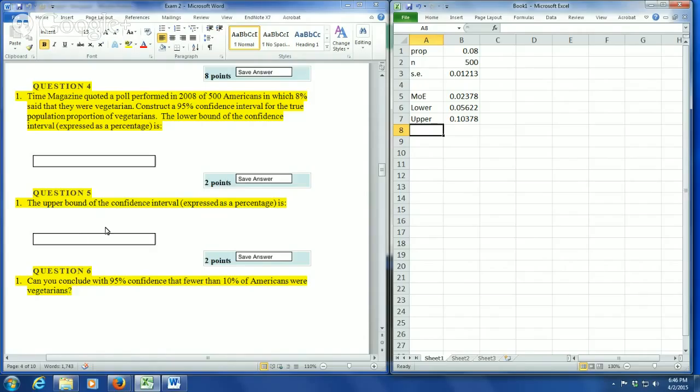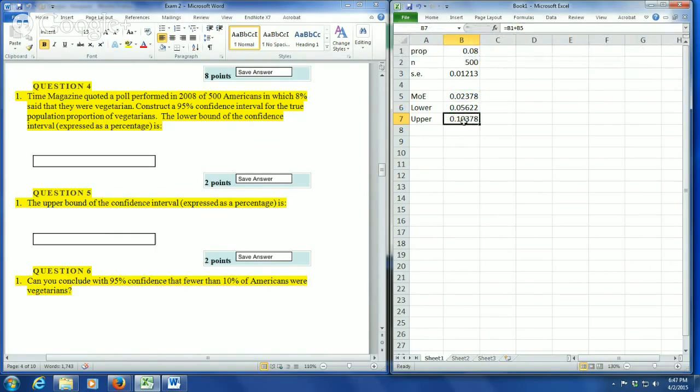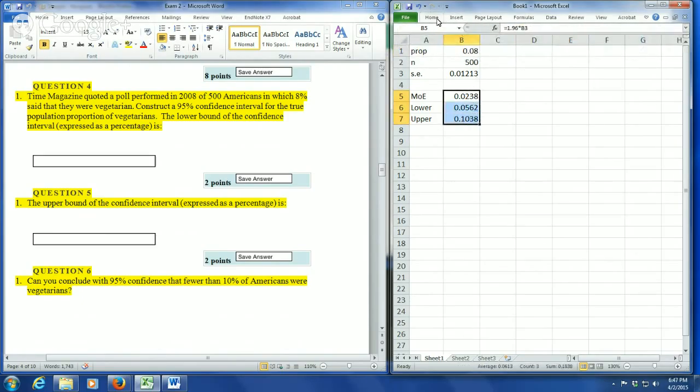The next question is, can you conclude with 95% confidence that fewer than 10% of Americans were vegetarians? So this is a little bit tricky here. It depends how we round this. With 95% confidence, it does seem that between 5 and 10% of Americans were vegetarians. Assuming that this trailing 378 here does not matter, and we can round to 2 decimal places, which is very common, it'll be a lot easier to answer this question.